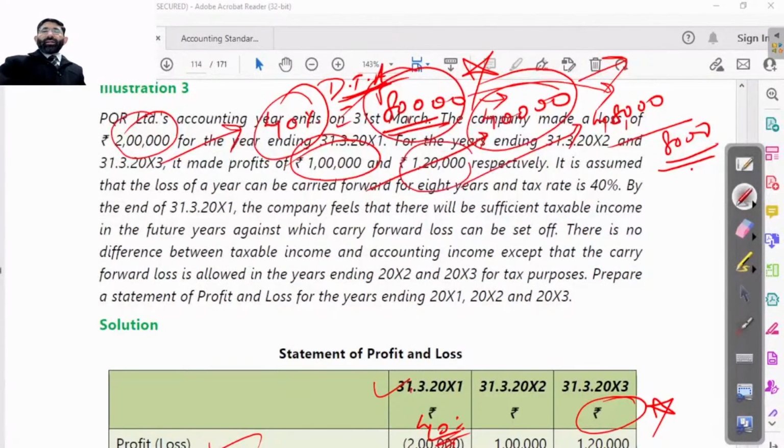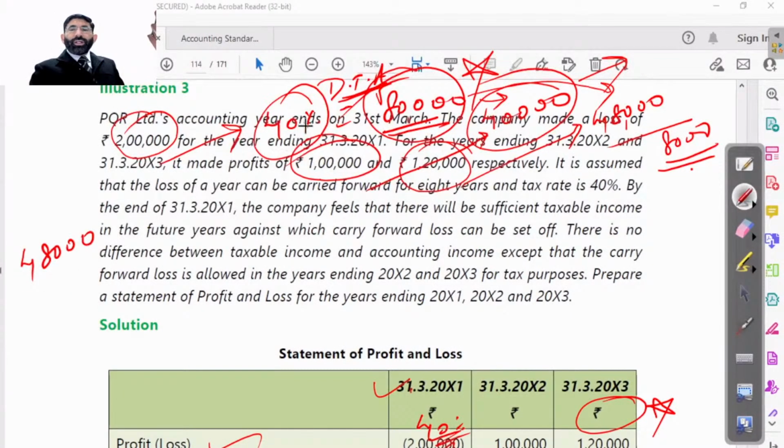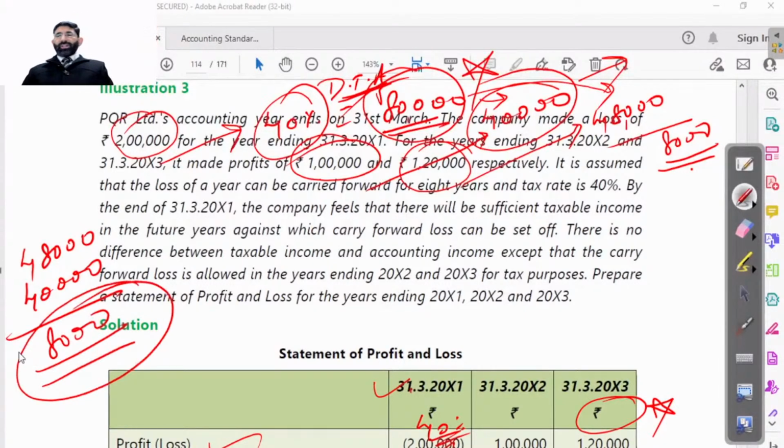And the amount of rupees 1 lakh 20,000 is there. This is again a profit for us. This profit will be liable to pay tax of rupees 48,000, out of which 40,000 will be adjusted from the 2011 loss. So 8,000 will be paid as tax in the current year. So I think this is clear to everyone.